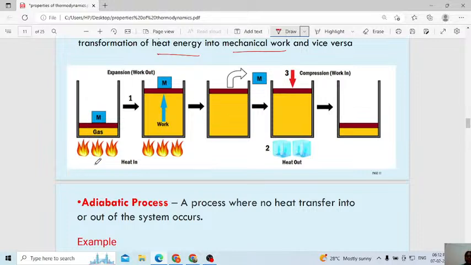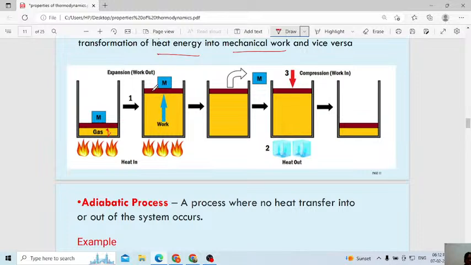Once you provide heat to a particular system, what will happen? It will absorb the energy, then it will expand. That expansion you can see here.